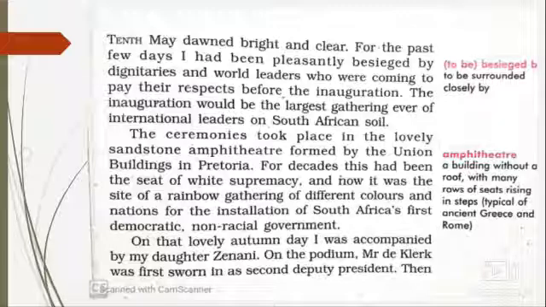It was a morning full of hope. Days before this date, many notable personalities started congratulating him for his victory. For the first time in the country's history, so many international leaders came together for an inauguration ceremony. The ceremony took place in an open circular building made of sandstone consisting of Union Buildings in Pretoria city.